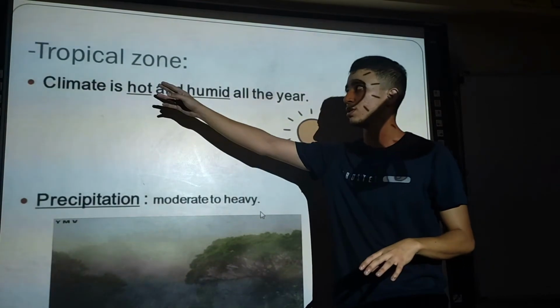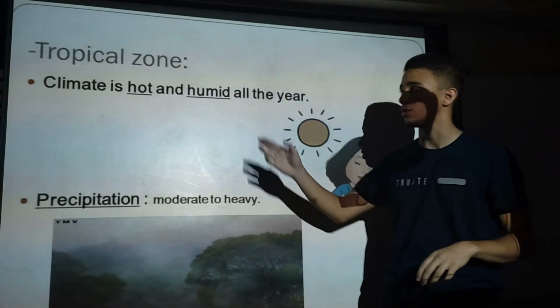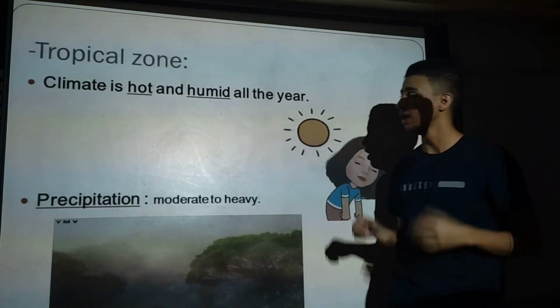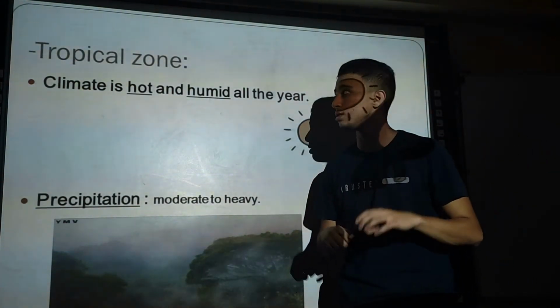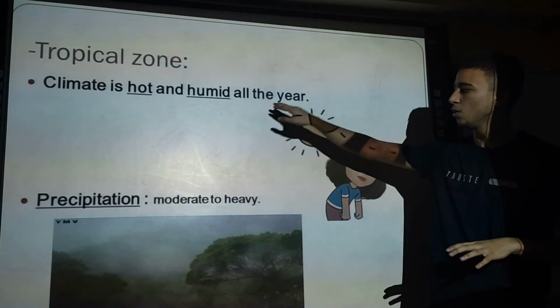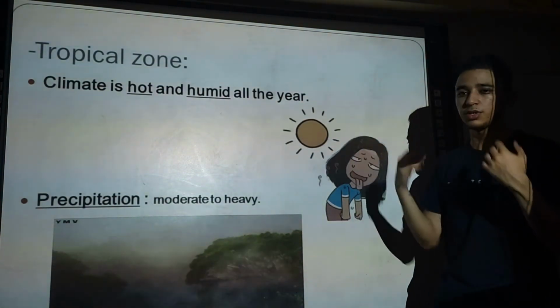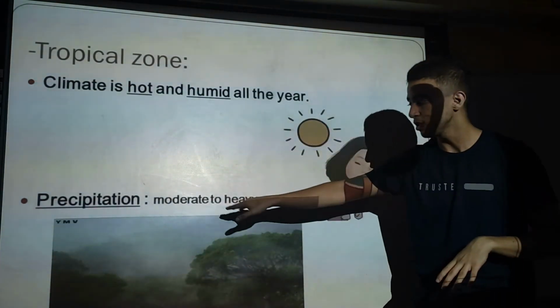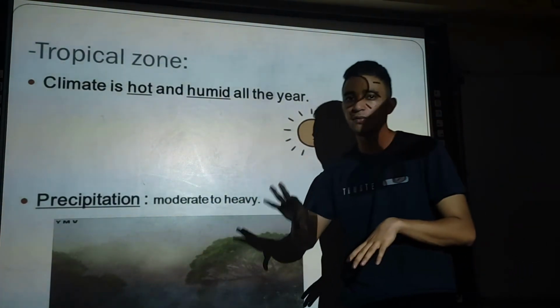The second one is the tropical zone. In the tropical zone, the climate is hot and humid all the year. The precipitation, the amount of water falling from the sky, is moderate to heavy, medium to heavy all the year.